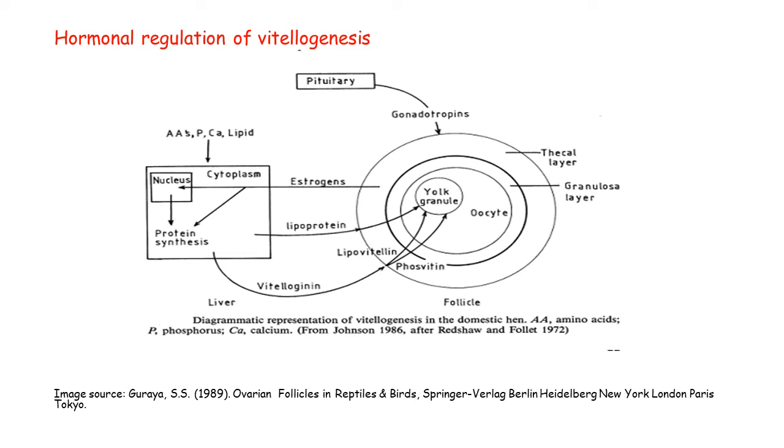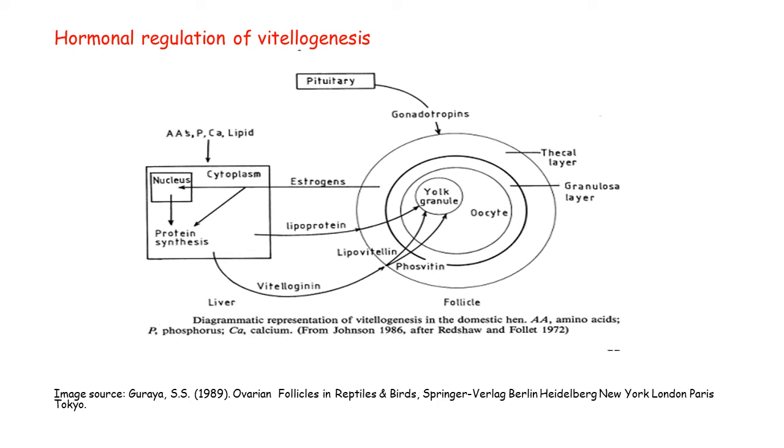Other than estrogen, certain hormones like growth hormone are also taken as responsible for the production of vitellogenin. Hormone from the pituitary gland, that is gonadotropin releasing hormone, is the ultimate cause, which will further enhance the production of estrogen. So when we talk about the hormonal regulation, first the hormone from the pituitary gland, that is gonadotropin, will act on the developing follicle. After stimulation by gonadotropin, estrogens are produced.